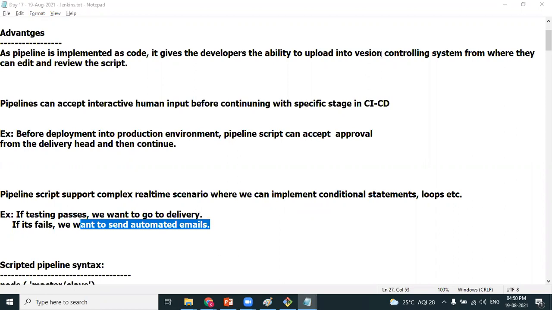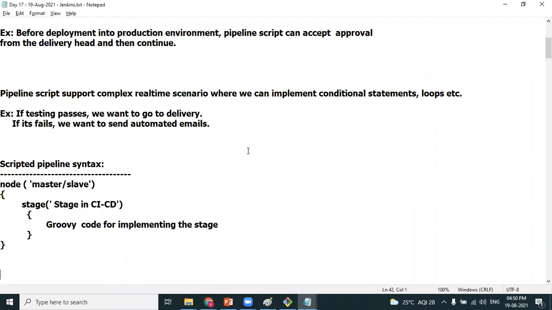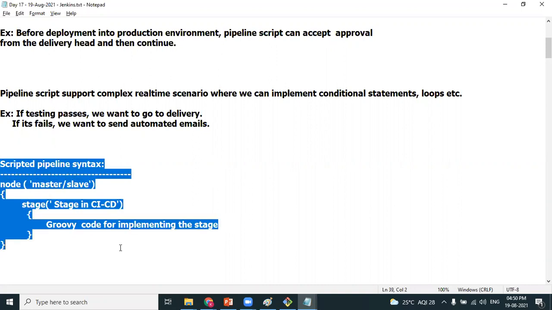So pipeline jobs have cutting-edge advantages compared to freestyle jobs. Let's experience the pipeline job. This is how the pipeline syntax looks. Node: you have to define where you want to run that particular job, in the master machine or in the slave machine. Then you have to mention the stage, what stage you are planning to perform, and write the code which helps in implementing that specific stage. This is how the pipeline code syntax looks.